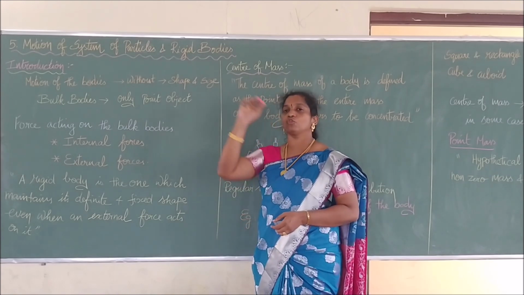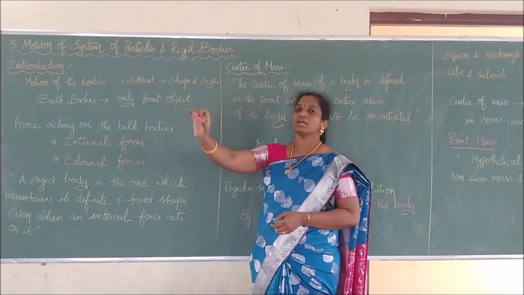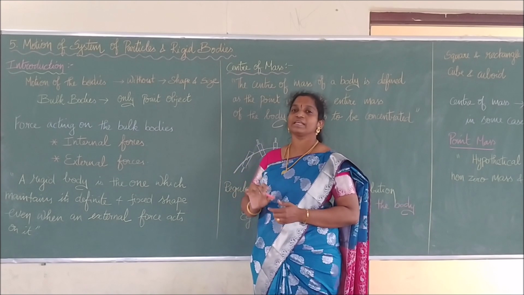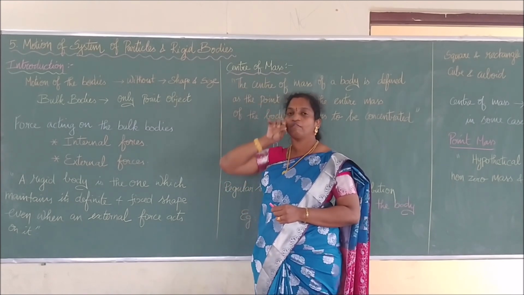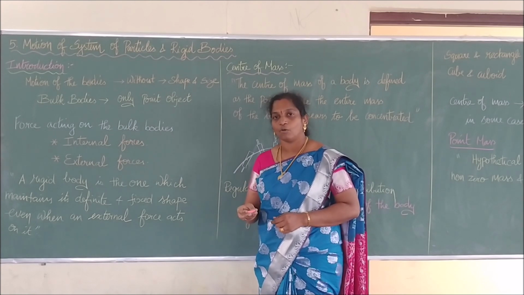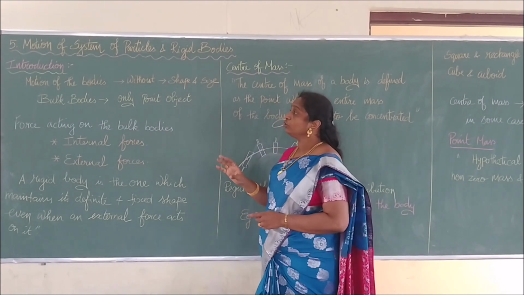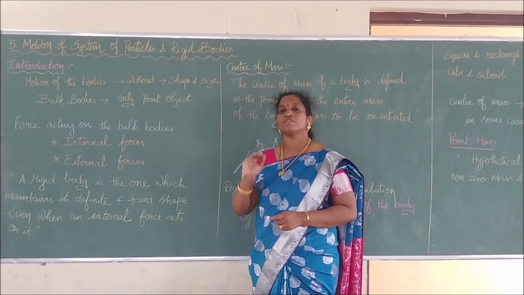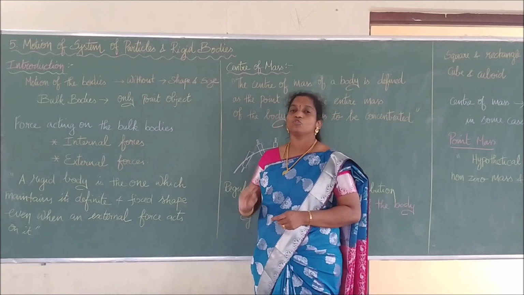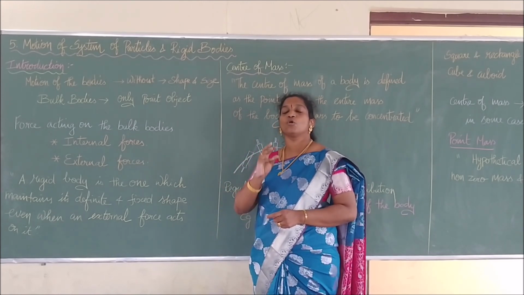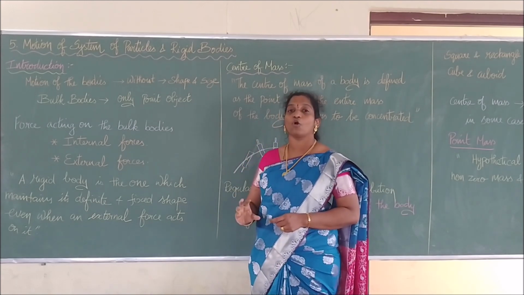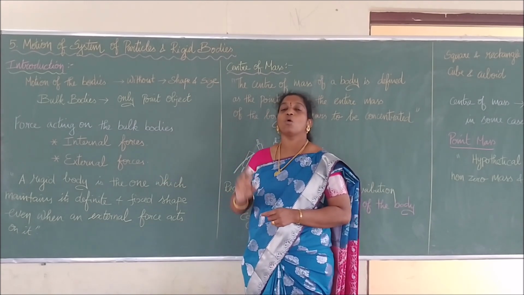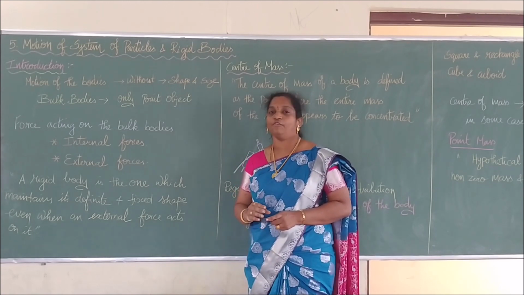If I throw this chalk, the entire mass of the chalk moves. We will not say that only one part of the chalk moved there, or that one part fell down. We will not be able to see that. Like that, we are going to study the motion of a system of particles. Many tiny masses constitute an object, and we are going to study how the entire object is in motion. What are the conditions we have to look for?